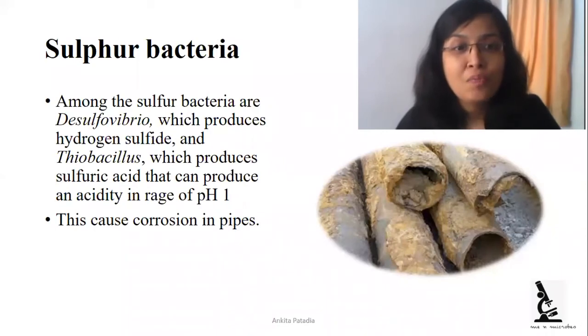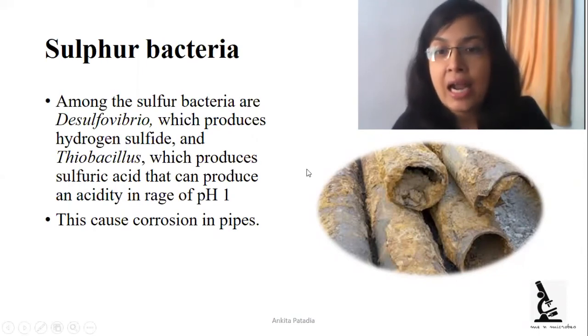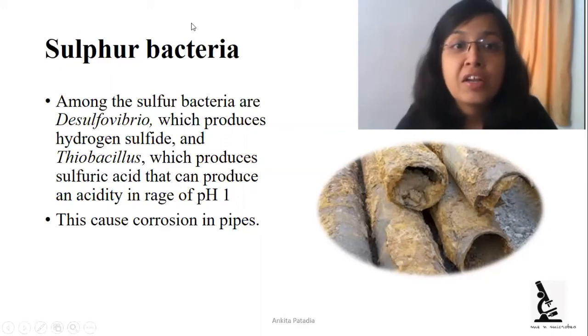Second is sulfur bacteria. They also produce acid by utilizing hydrogen from the water. Sulfur bacteria like Desulfovibrio and Thiobacillus produce sulfuric acid in the water, and it decreases the pH up to 1, or increases the acidity of the water, and that's why it creates corrosion of the pipe. In the picture we can see that corrosion has happened in the pipe due to the presence of hydrogen sulfide producing bacteria. It may also cause a rotten egg like smell.